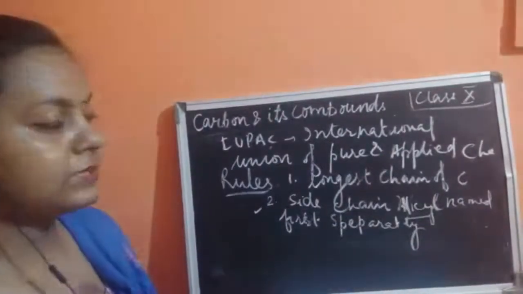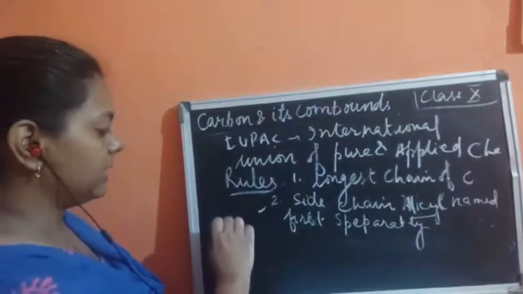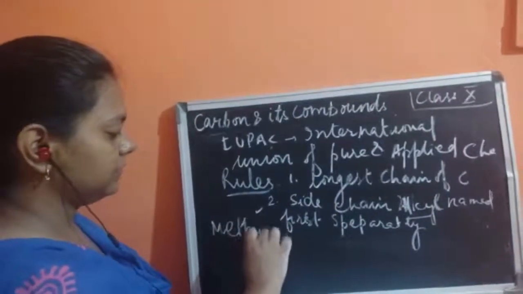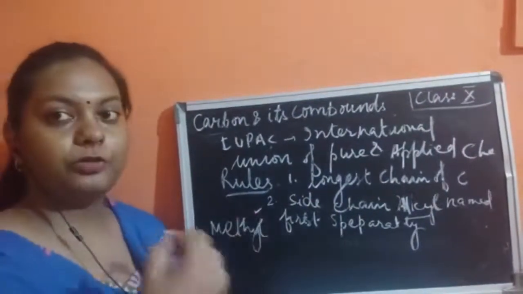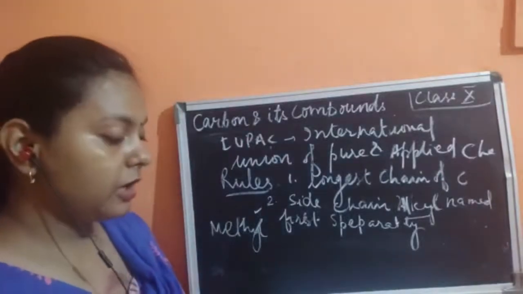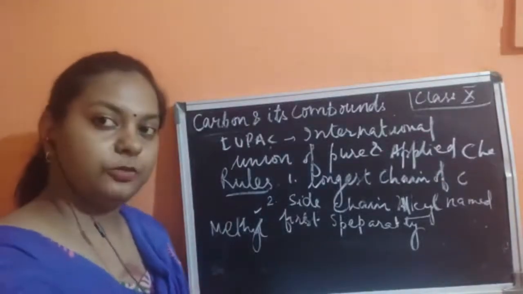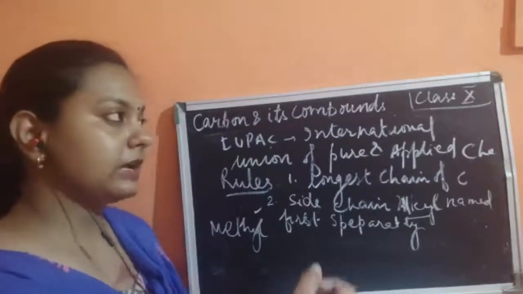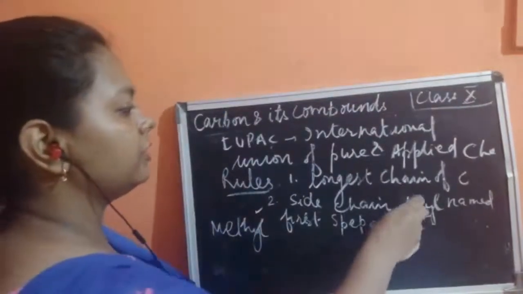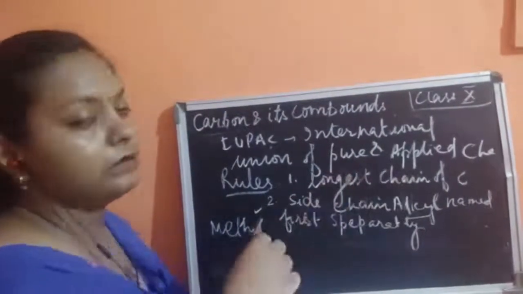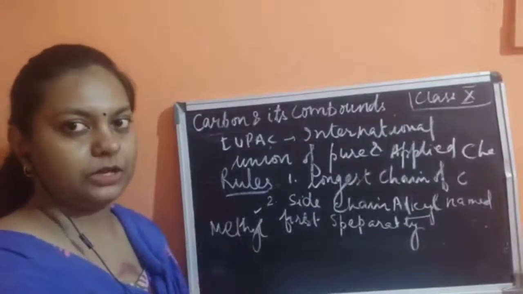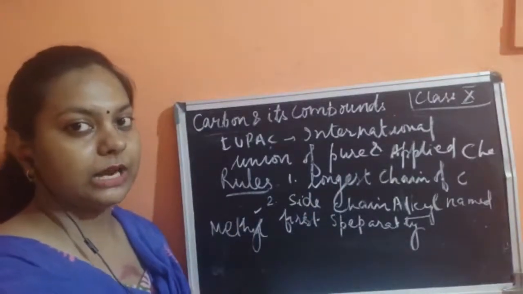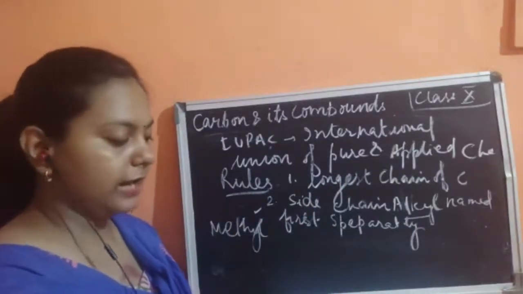So we can pronounce this alkyl group as methyl group, ethyl group, propyl group, butyl group. This is how we are going to pronounce these, and we know that each one differs by one hydrogen atom, so there would be one decrease in the hydrogen atoms.